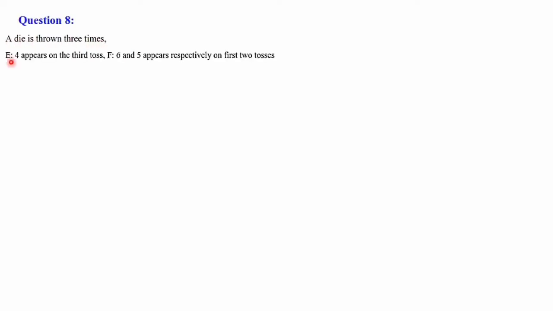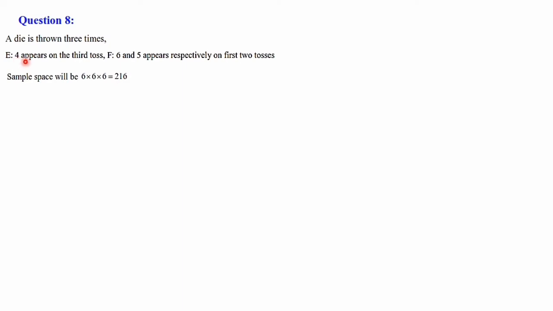Next we shall discuss question number 8. A die is thrown 3 times. E, 4 appears on third toss. F, 6 and 5 appears respectively on first 2 tosses. Here a die is thrown 3 times. So sample space is a little bit huge. So 6 power 3, there are 216 elements. 6 into 6 into 6, 216 elements. So it's not possible to write. We need only the number, just let it be 216.